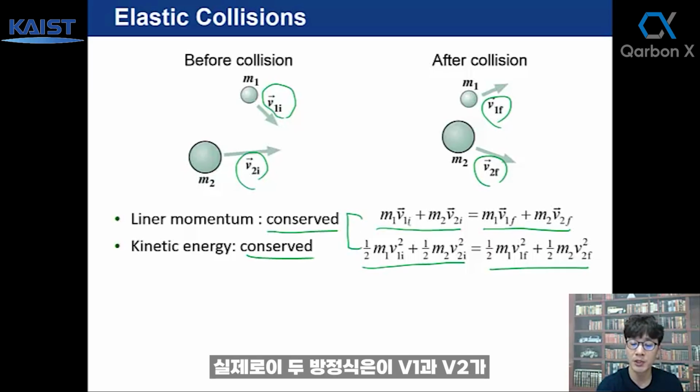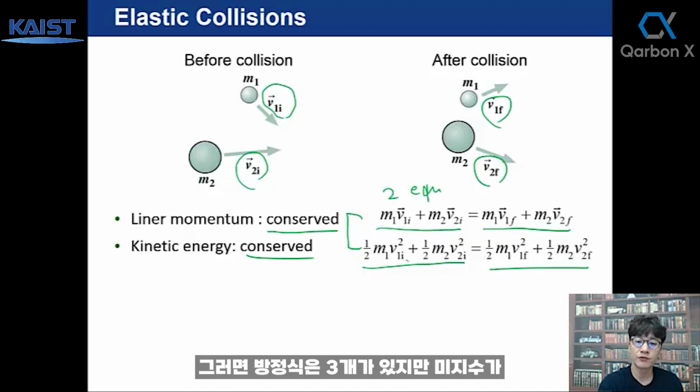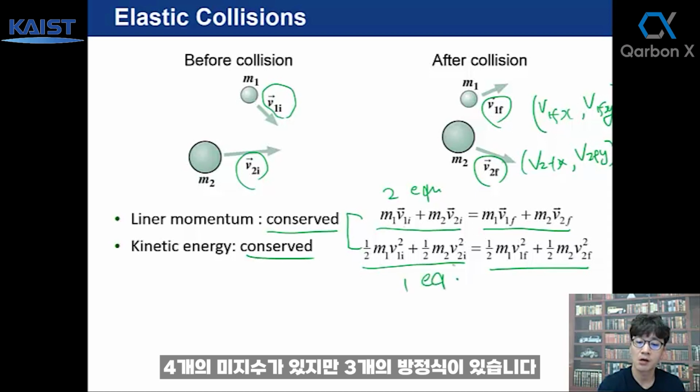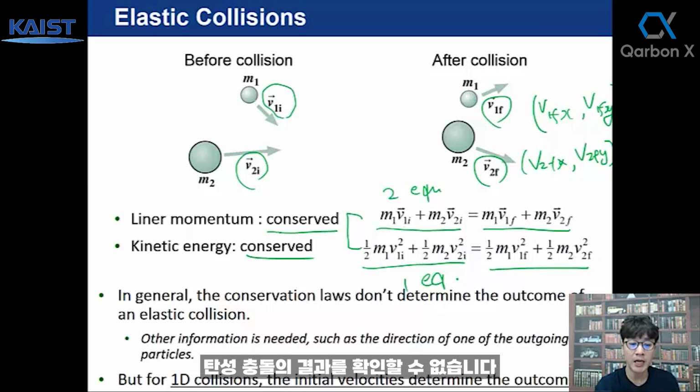Actually, because v1 and v2 are vectors, in two dimensions, the momentum equation is actually two equations, and the kinetic energy is one equation, right? Then we have three equations, but we have four unknowns, each component of the final velocities. So in general, linear momentum conservation and kinetic energy conservation in two dimensions do not determine the outcome of an elastic collision. We cannot solve for v1f and v2f using known initial v1 and v2.